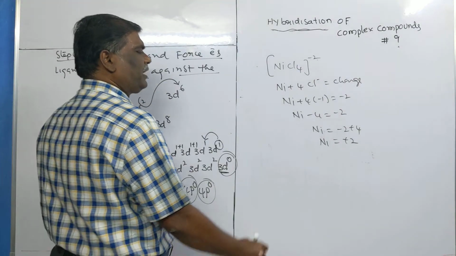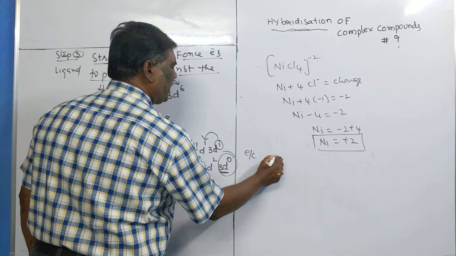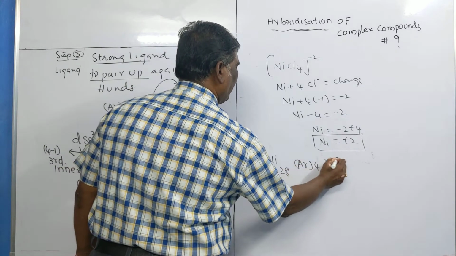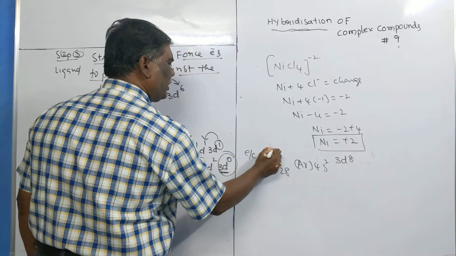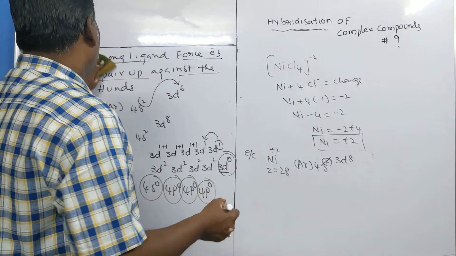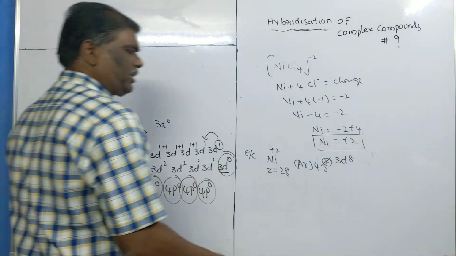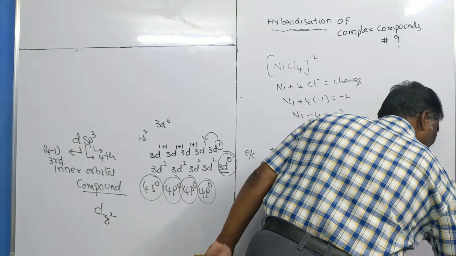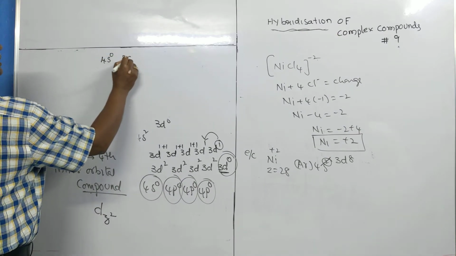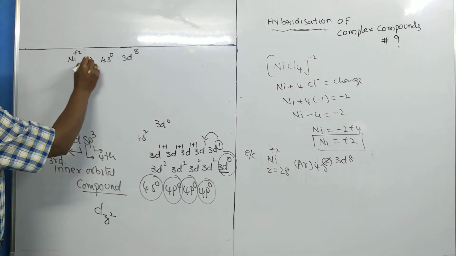Okay. After getting the oxidation state, we take the electronic configuration. Actually nickel's atomic number is 28. Along with argon it has 4s2 3d8. Now we have to remove 2 electrons. 2 electrons are removed from the outermost shell. As a result, what is the electronic configuration? 4s0, 3d8 only.